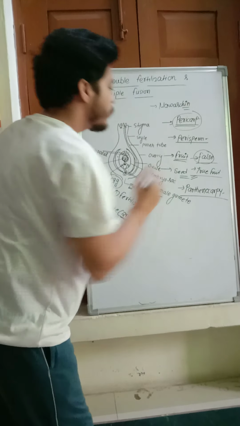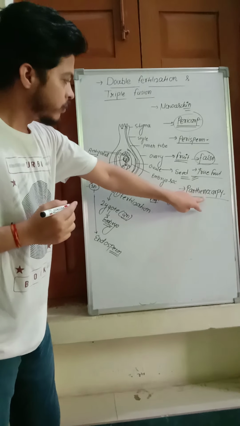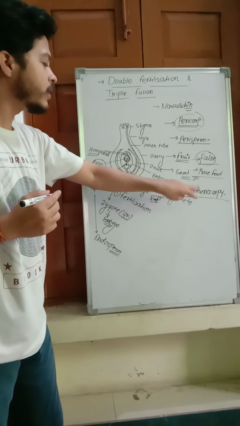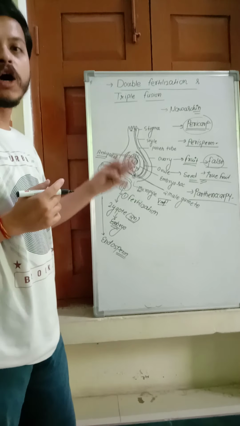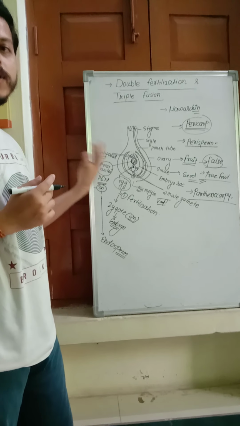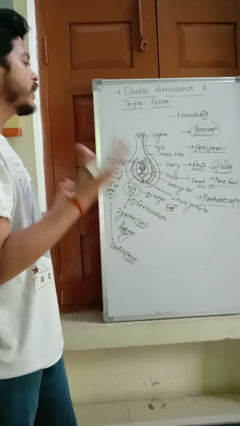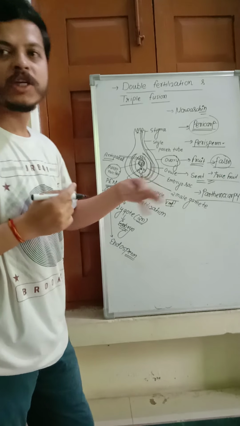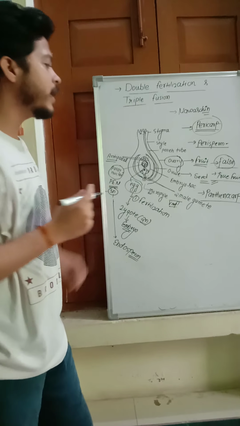Another word, parthenocarpy. What is parthenocarpy? Parthenocarpy is the formation of fruit without fertilization. Usually fruit is formed from the ovary after fertilization, but in parthenocarpy, fruit is formed without fertilization. That means